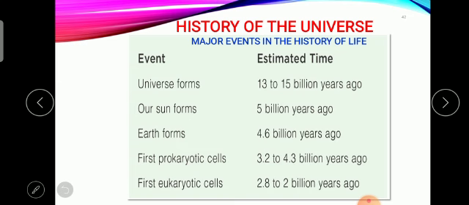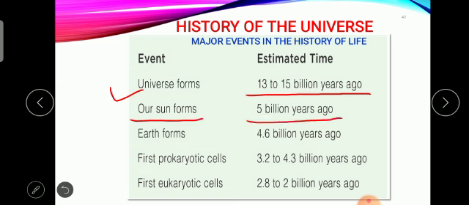So I will tell you something. The universe formed near about 13 to 15 billion years ago. Our sun formed 5 billion years ago. Earth formed 4.6 billion years ago.